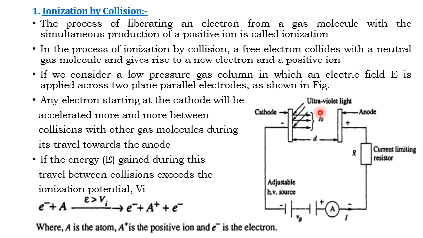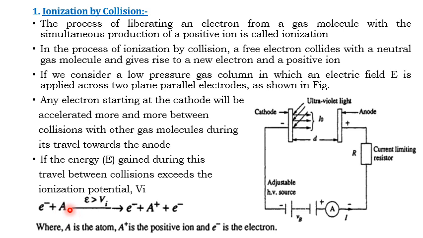During this collision, there may be liberation of a new electron and a positive ion. The equation shown here has the free electron moving in the electric field, and it collides with an atom.